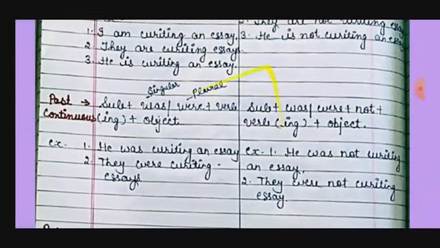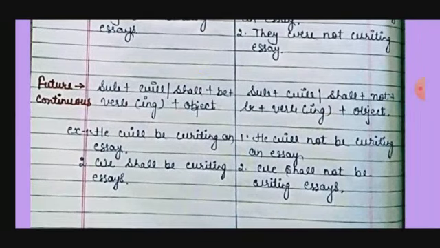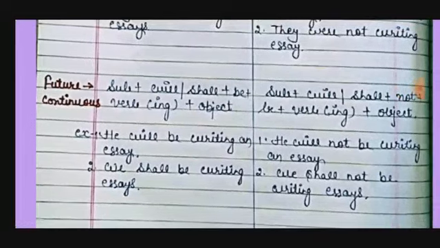Now future continuous. In future continuous, what will we do? Look, subject, will, shall, then be, then verb with ing, then object. In the last option I have told which subjects we use will with and which we use shall with. With first person we use shall, and with second and third person we use will. Okay, so the procedure is subject, will, shall, then be, then verb with ing, then object.